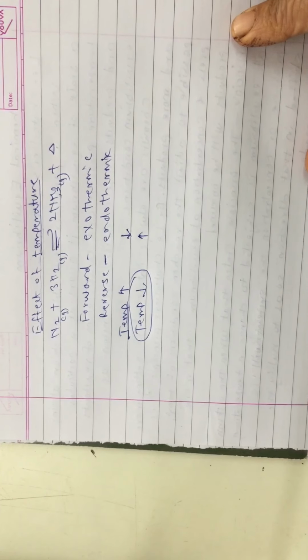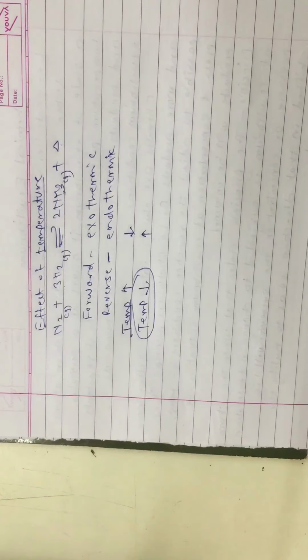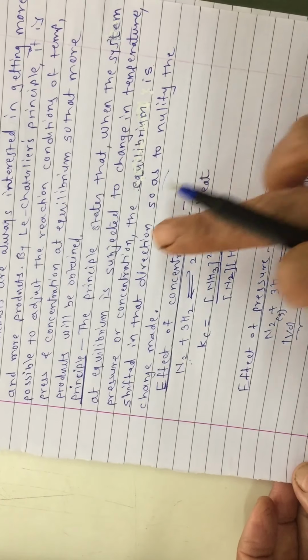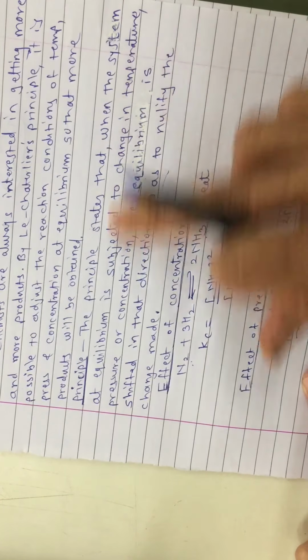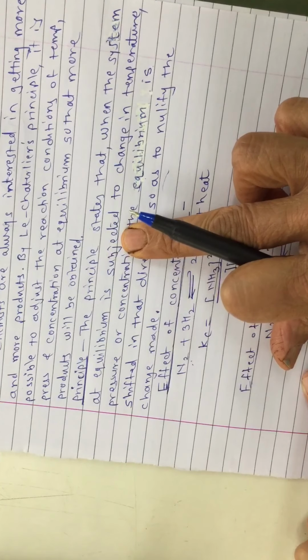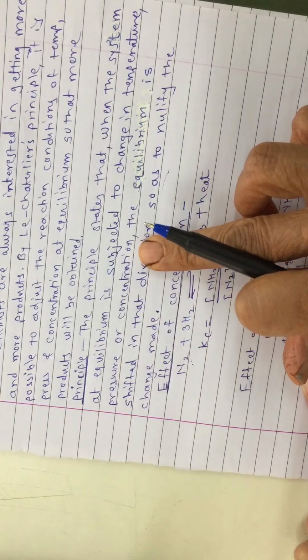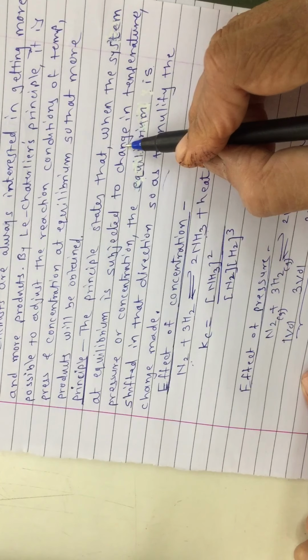Okay, so we will revise Le Chatelier's principle again. See, now you will be able to understand the principle. The principle states that when the system at equilibrium is subjected to change in temperature, pressure or concentration, change means increase or decrease, we have to select it.